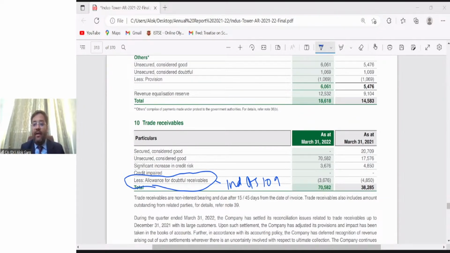Asset retirement obligation covered under Ind AS 37. Yes, Sailendra, it is covered under Ind AS 37. All the provisions are covered under Ind AS 37 where the specific standard is missing, right? Is it clear? So guys, just give me 1 minute. Okay.